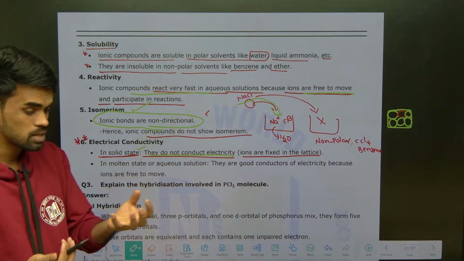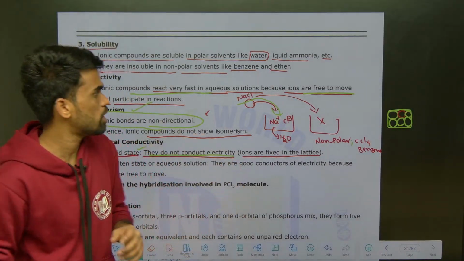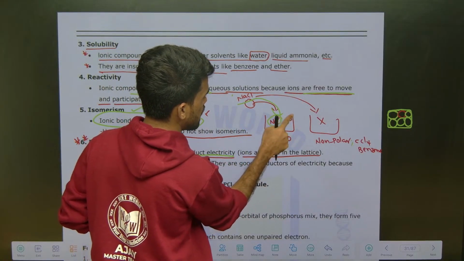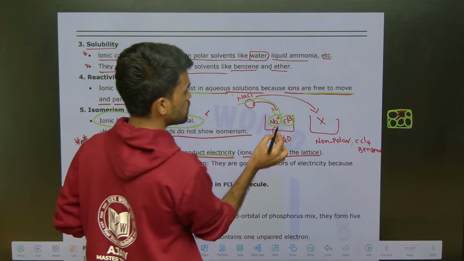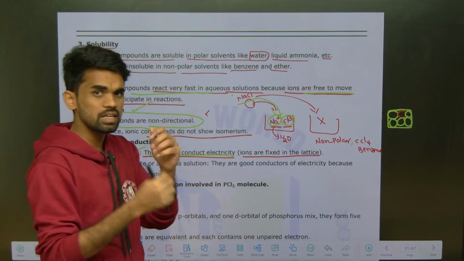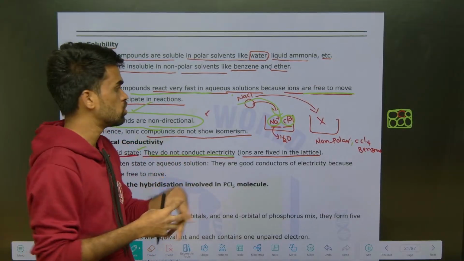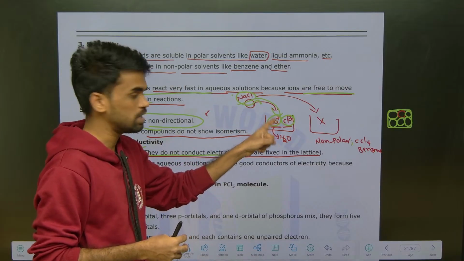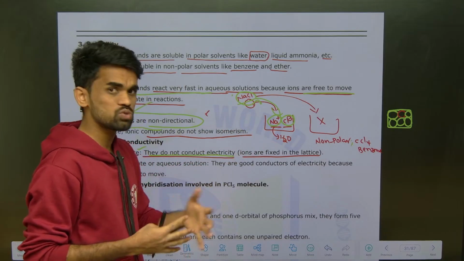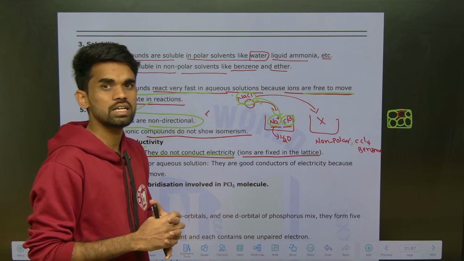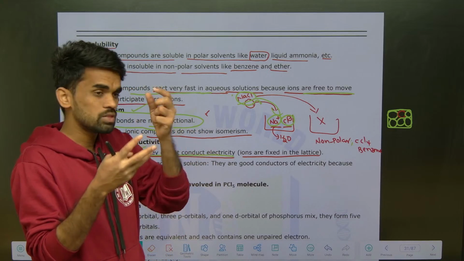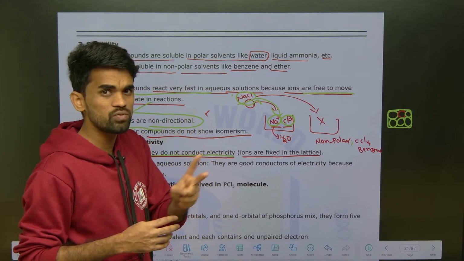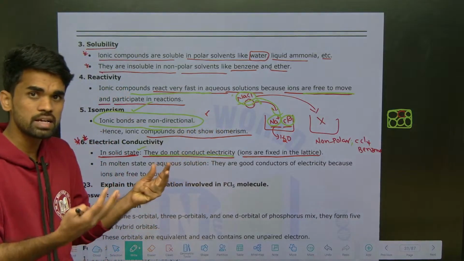But when you place this ionic compound in an aqueous medium, what happens? They get dissociated as Na+ and Cl-. So now these free ions move here and there and they are ready to conduct electricity. So ionic compounds like NaCl conduct electricity in their aqueous medium as well as in their molten state. Molten means the ionic compound will be in the liquid state.